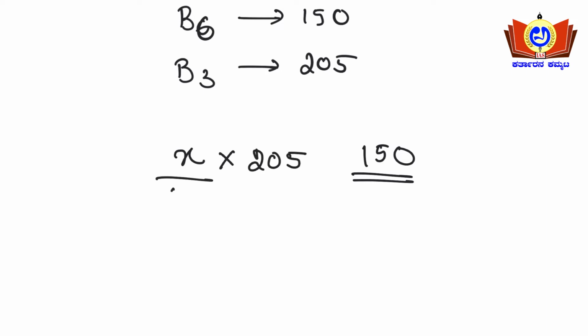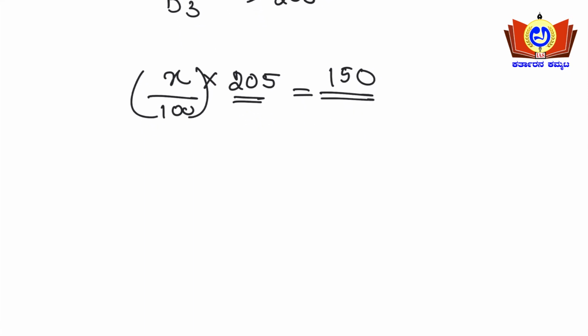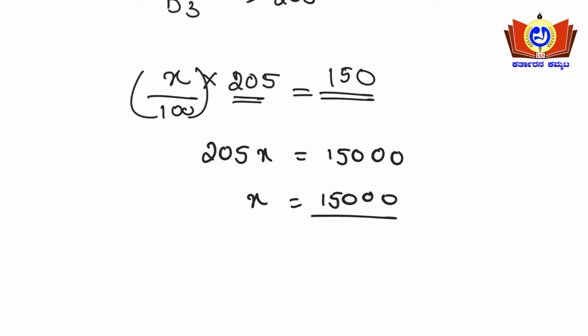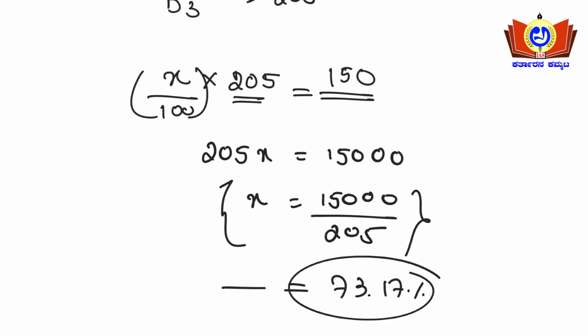So x divided by 100, times 205, will be equal to 150. When you write this correctly, you will arrive at the solution. So 205x will be 15000, so x will be 15000 by 205, using the 5 table. Upon calculation you will arrive at 73.17 percent. This is the right answer here.